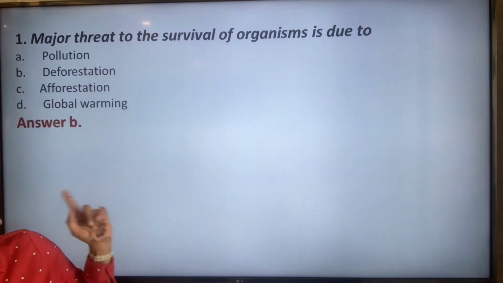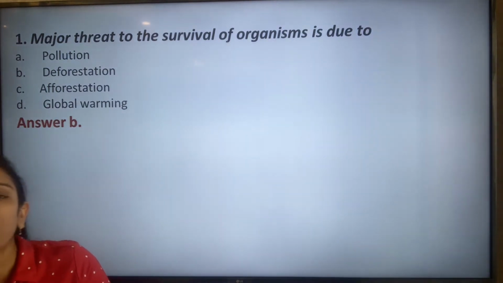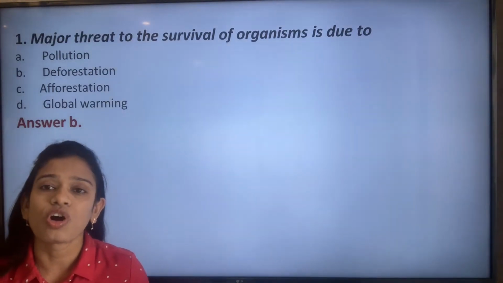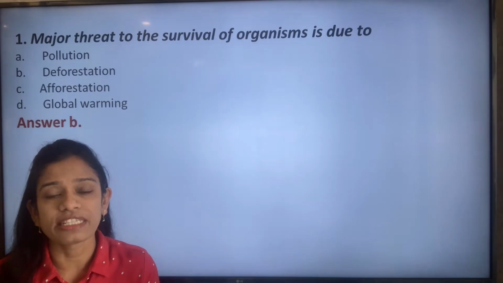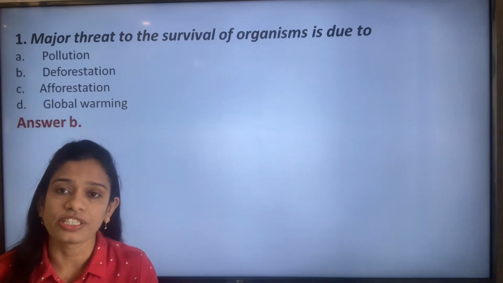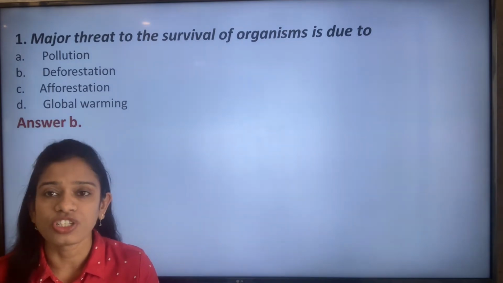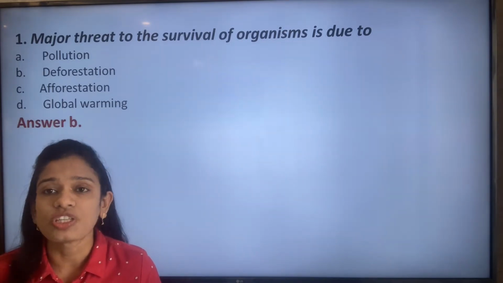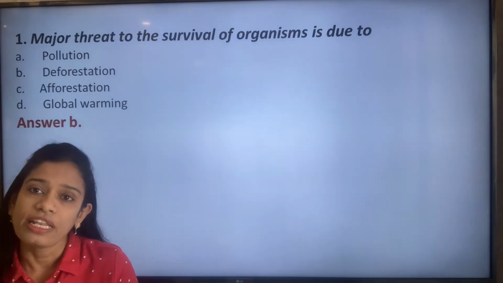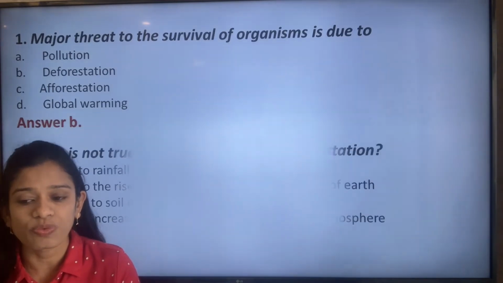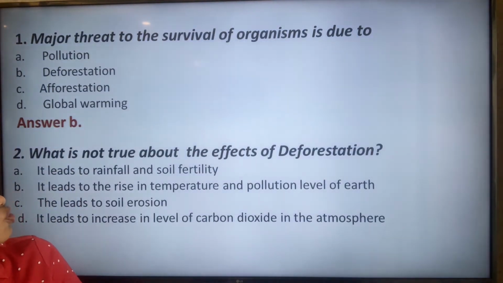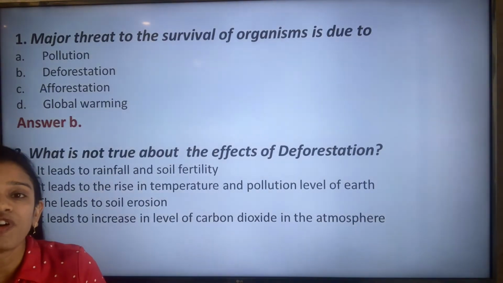And options like pollution and global warming are all due to deforestation, that is, they are effects of deforestation that we are facing, for which deforestation has been a major threat for all living organisms. The next question: what is not true about the effects of deforestation?